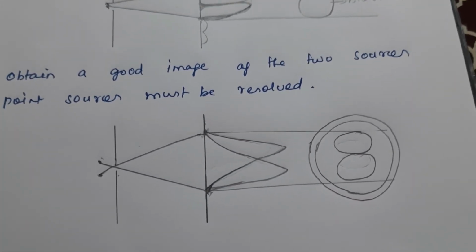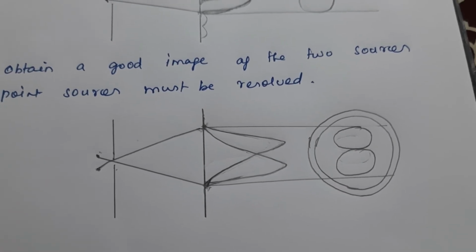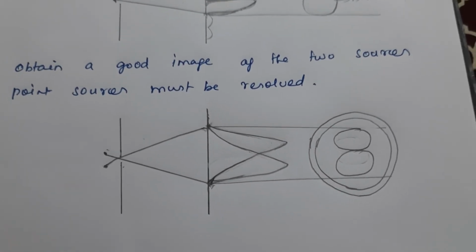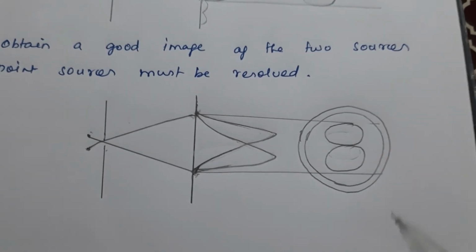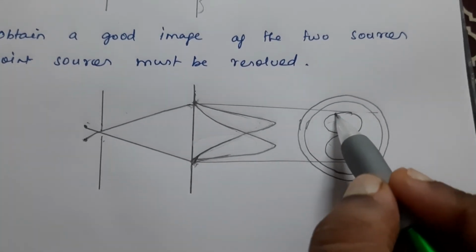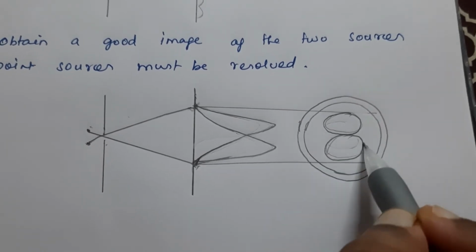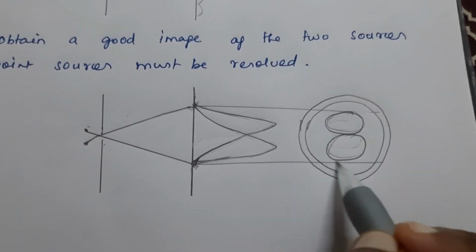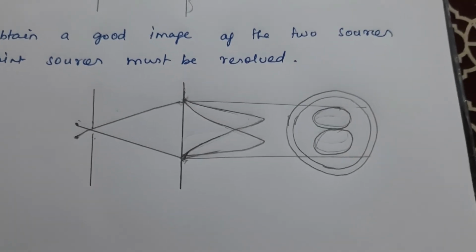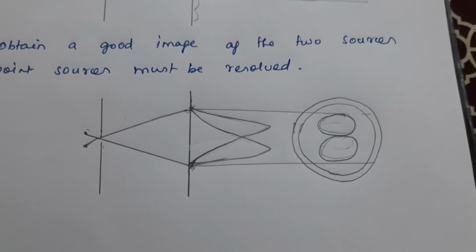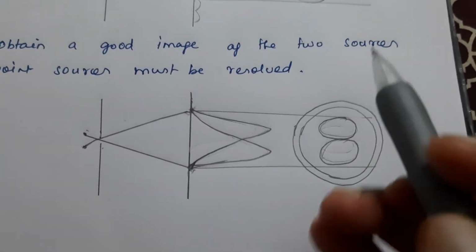Rayleigh's criterion is said to be the limit of resolution. In that case, both are coinciding with each other, but you are getting two separate images.